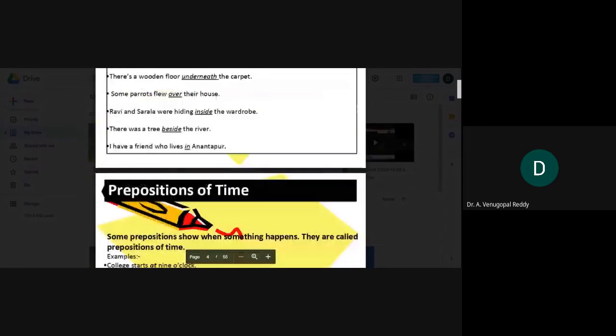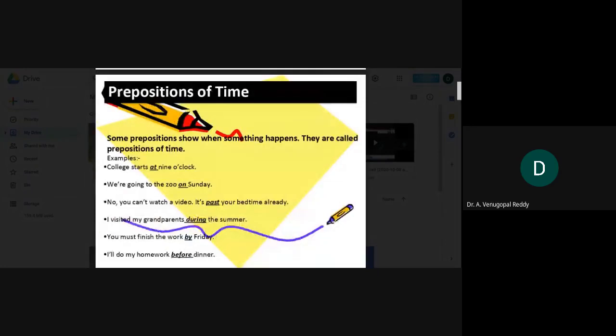Let us see prepositions of time. Some prepositions show when something happens. They are called prepositions of time. College starts at 9 o'clock. Here, the preposition at shows the time, so it is a time preposition. The second sentence, we are going to the zoo on Sunday. Here, on is a time preposition. In the next sentence, past, during, by. In the last sentence, before. These are all prepositions of time.